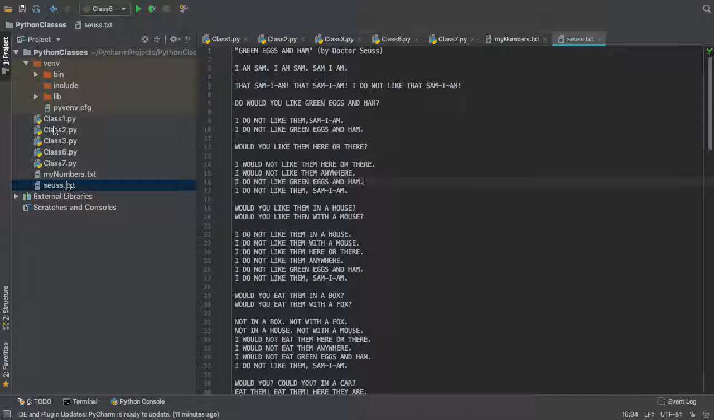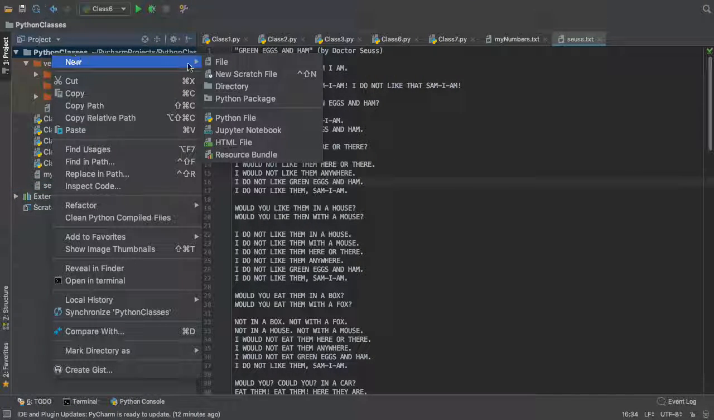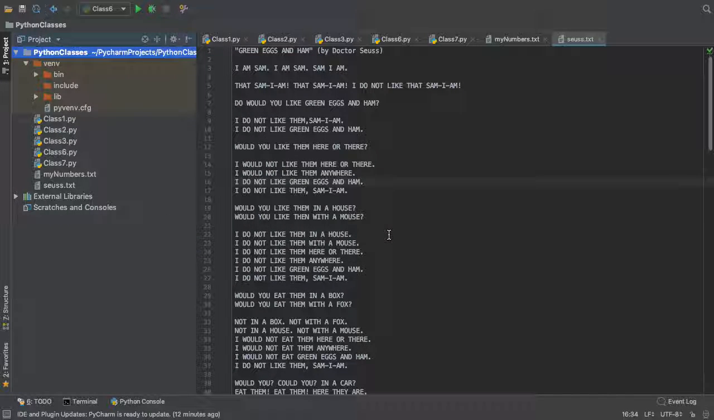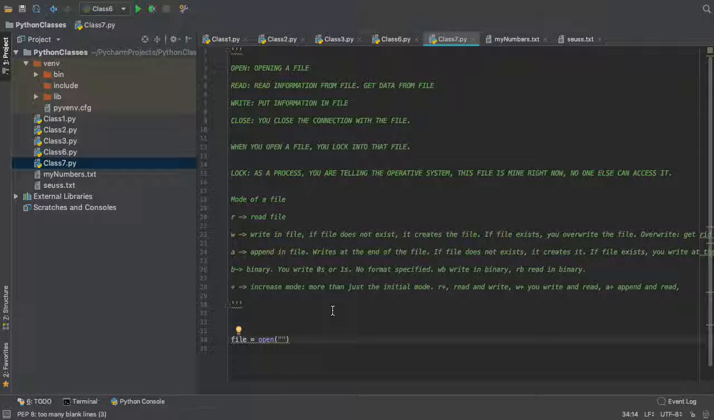So I just create a new file, you right click here, new file, and then you call it whatever you want, and it gets saved in this folder, which is where your program also is, class 7, right? So you just do sus.txt, and now we also talk about modes, right? So you have to say open, and then you send the mode. We talk about the main modes.